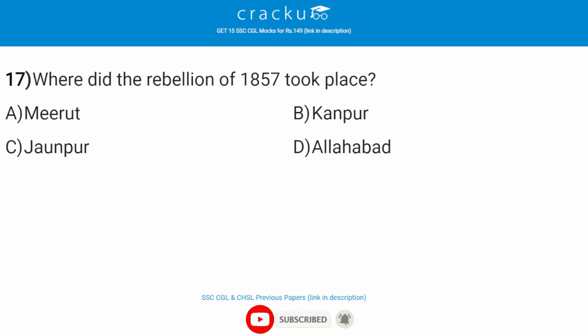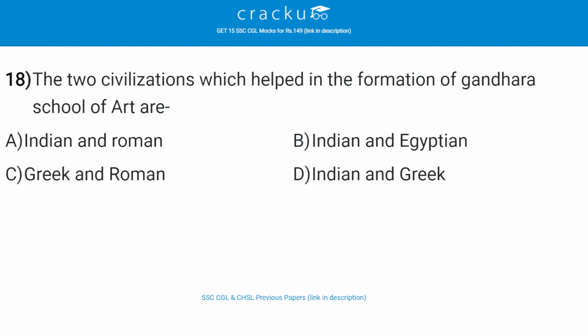Where did the rebellion of 1857 take place? The correct answer is A, that is Meerut. So, the first war of independence was a widespread but unsuccessful rebellion against British rule in India in 1857 till 59. The two civilizations which helped in the formation of the Gandhara School of Art are, the correct answer is D, that is Indian and Greek. So, the school represented a blending of Indian and Greek art, and it is called Gandhara art because this style originated in the Gandhara region.